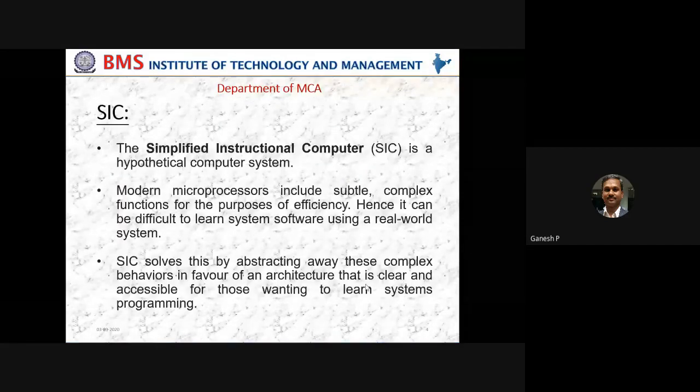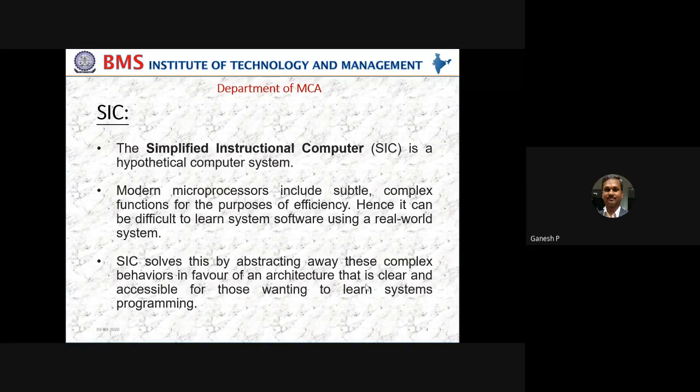Yes. Now let us identify the hypothetical computer. As we discussed in the previous class, we cannot take a real computer to understand system software design because real hardware is very complex in nature. Hence, we take a hypothetical computer which has some very important concepts of actual systems but is not that complex, yet sufficient to understand the design and working of the various system software we are going to discuss: assemblers, linkers, loaders, compilers, macroprocessors.